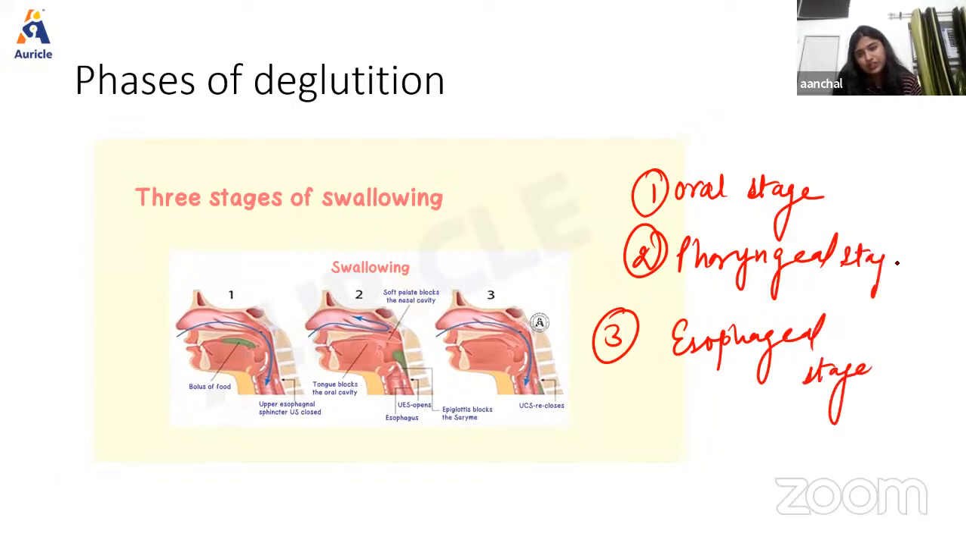As the name suggests, in the oral stage the food moves from the mouth to the pharynx. Then in the pharyngeal stage, the food moves from the pharynx to the esophagus. And finally in the esophageal stage, the food moves from the esophagus to the stomach. Okay, so one by one we are going to discuss all these stages in detail. So here the first stage, that is the oral stage,